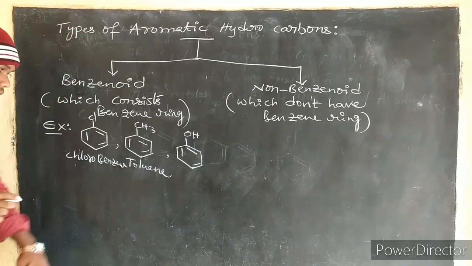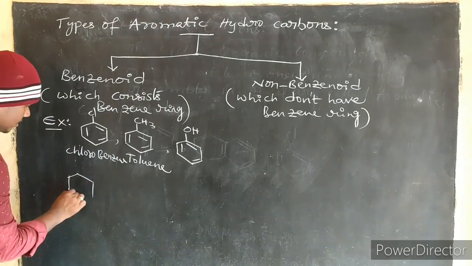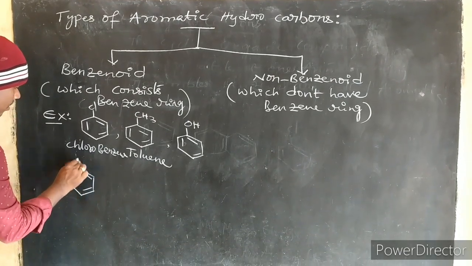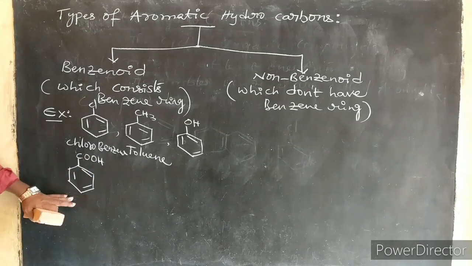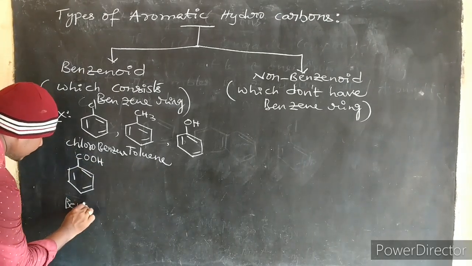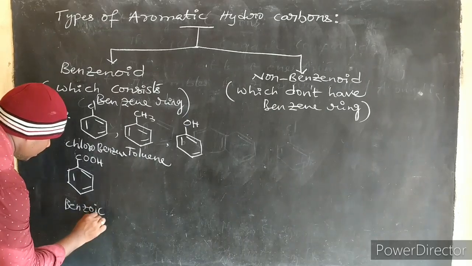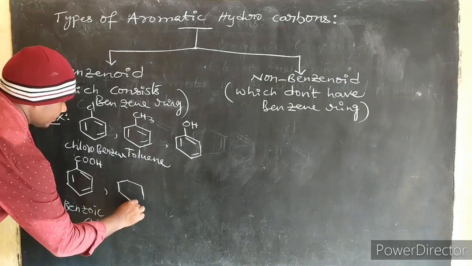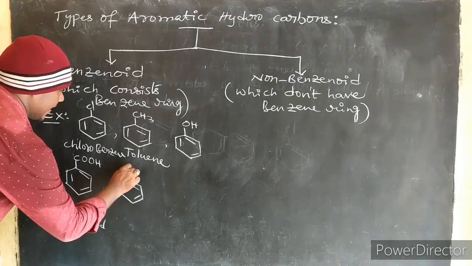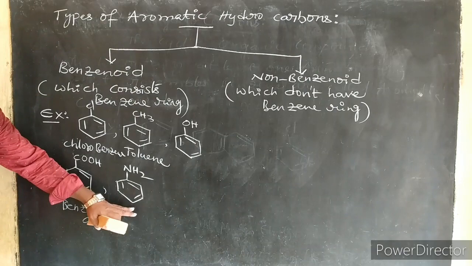Phenol. Next, benzoic acid. NH2. This is what? Aniline.